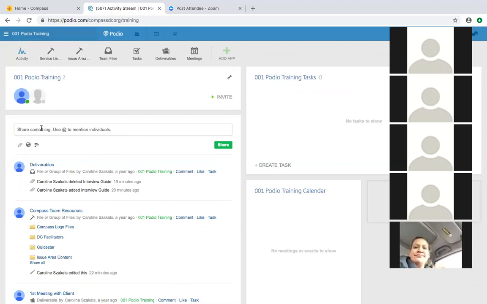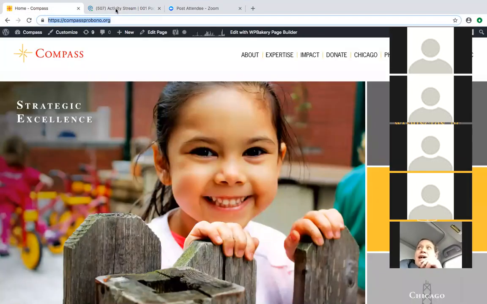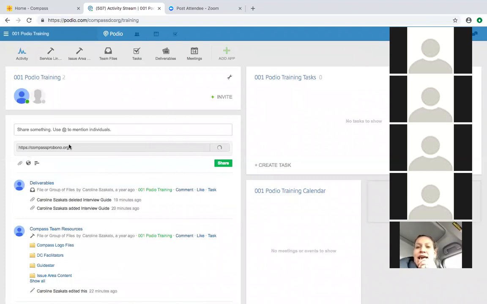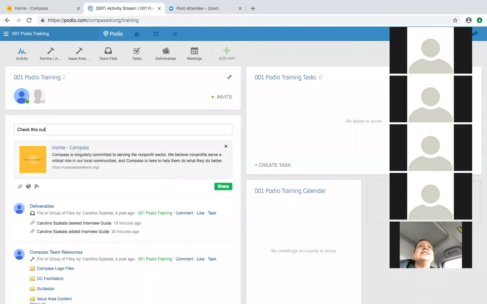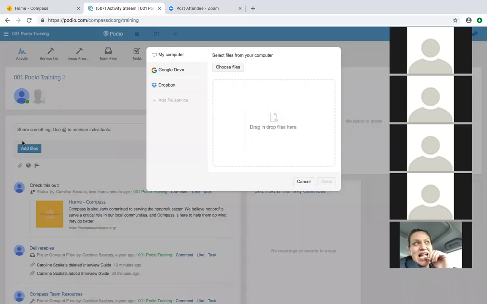For example, I can share a link here. I could say, oh, check out this really cool organization, Compass Pro Bono, and share that link with my teammates.